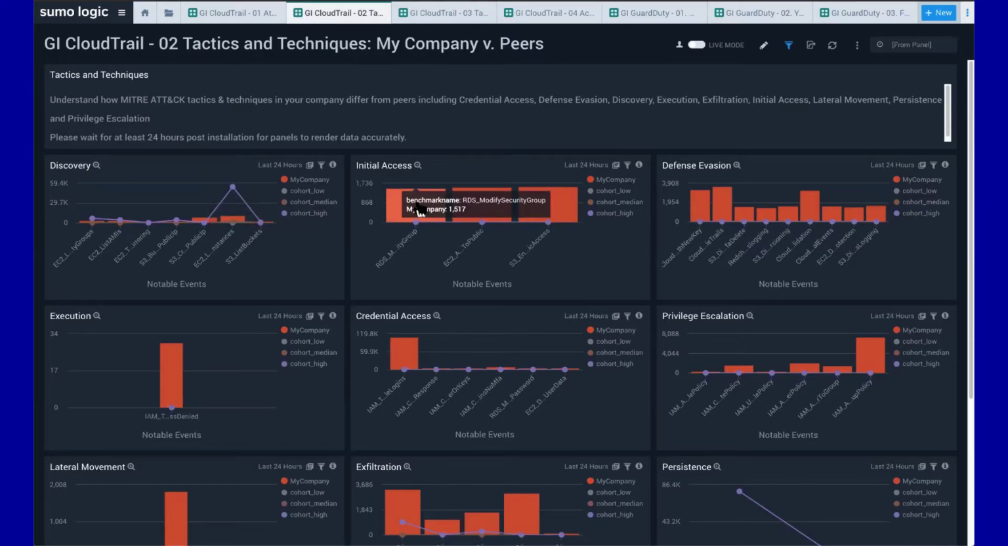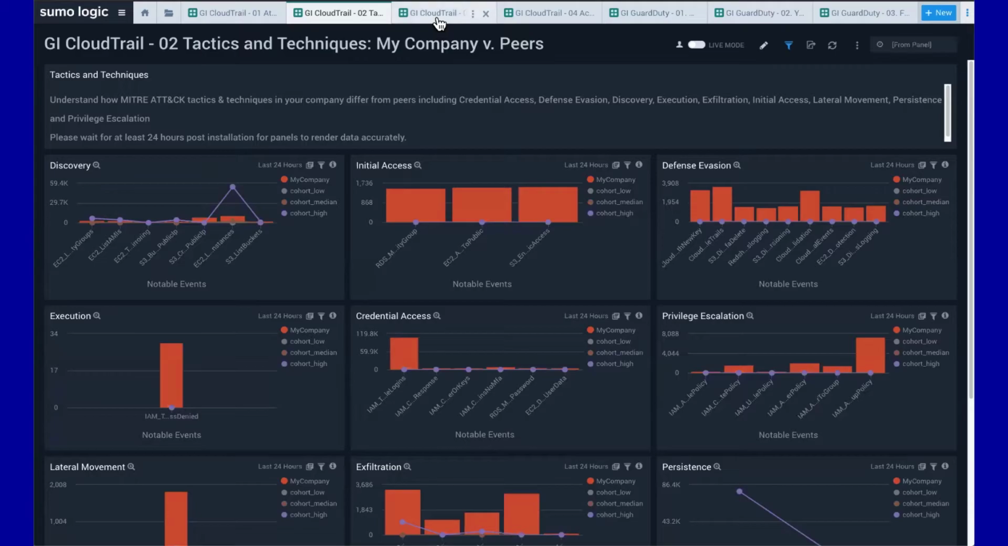However, my initial access stuff is certainly significantly higher than my peers. So these, for example, the RDS Modify Security Group or EC2 Authorized Security Group ingress to the public, or even enable public access to an S3, these are things that I may want to look into a little bit more deeply to say, hey, who's doing this stuff? Why are they doing it? And is this in fact a problem? So I've already focused in on specific CloudTrail events that are going to highlight potential areas of research.